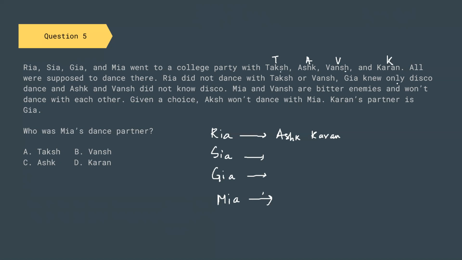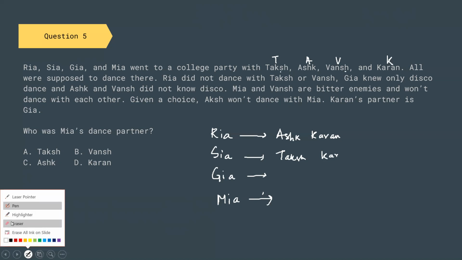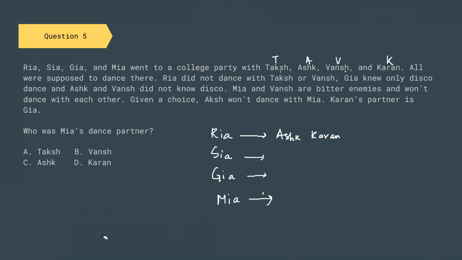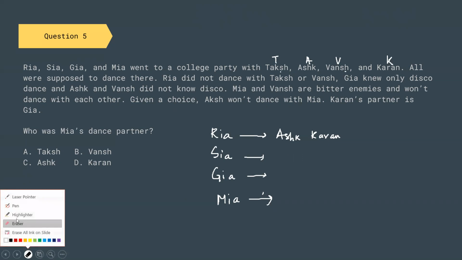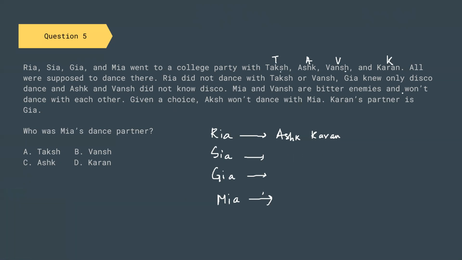Gia knew only disco dance, and Aksh and Vansh did not know disco. That means Taksh and Karan.